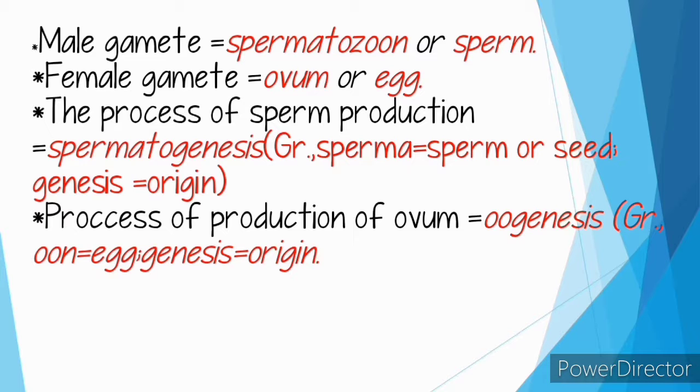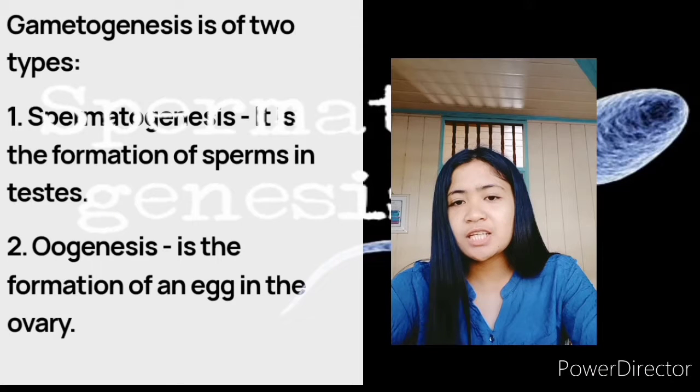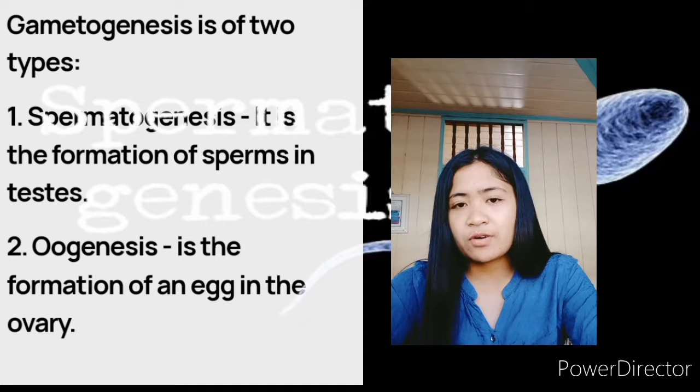Oo means egg, genesis means origin. Both processes can be studied in detail under separate headings. Gametogenesis has two types, spermatogenesis and oogenesis. Spermatogenesis is the formation of sperm in the testes, and oogenesis is the formation of egg in an ovary.